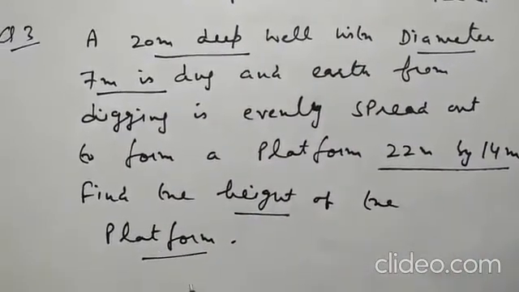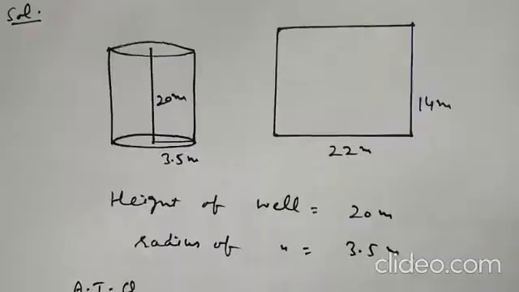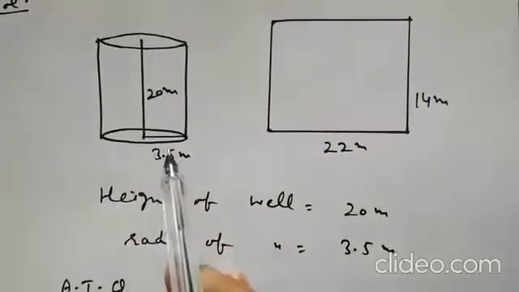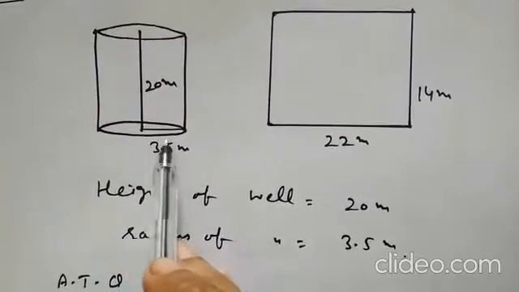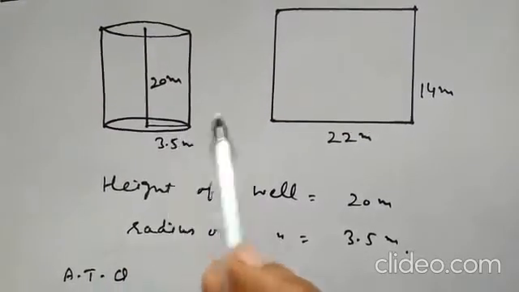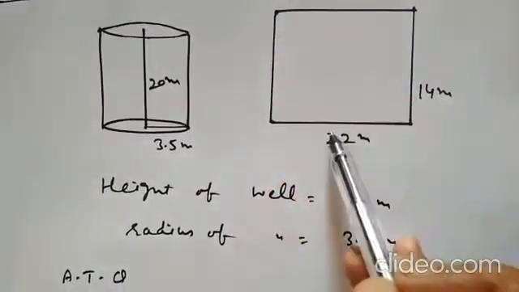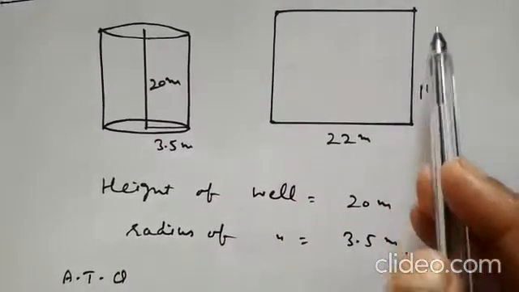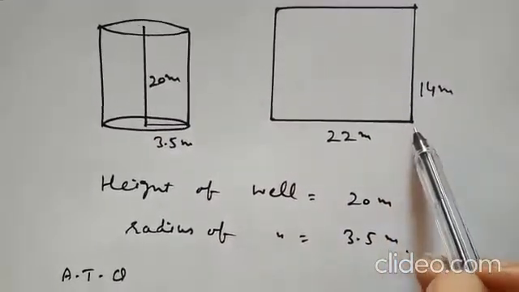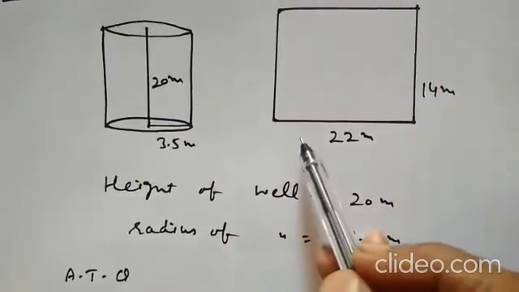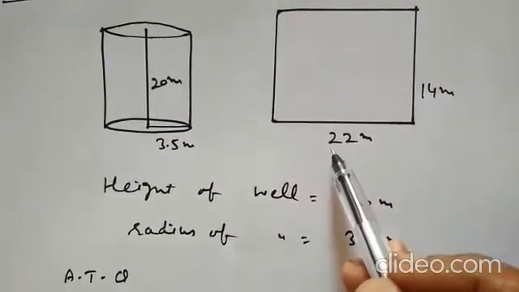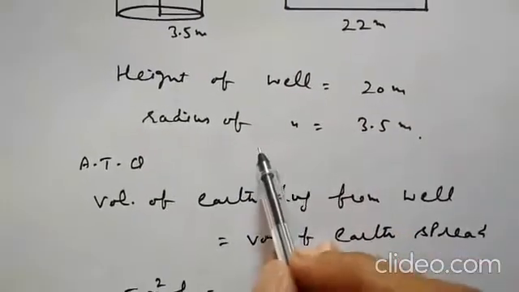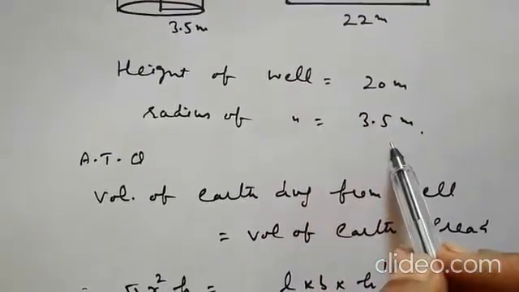Find the height of the platform. So this is the well, 20 meter high and 3.5 meter radius. And this is the platform on which earth is to be spread, whose length is 22 meter and breadth is 14. When earth will be spread on this, it will make the shape of a cuboid.